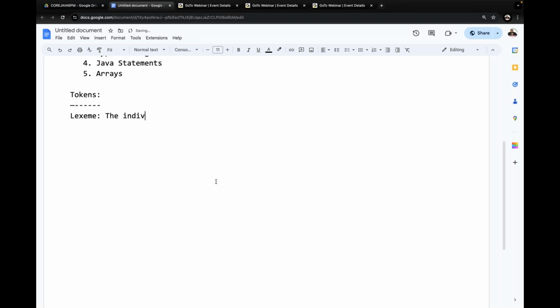The individual and logical unit in Java programming is called a lexeme. Tell me, what is a lexeme now? An individual and logical unit in Java programming is called a lexeme. Then immediately, what is a token?